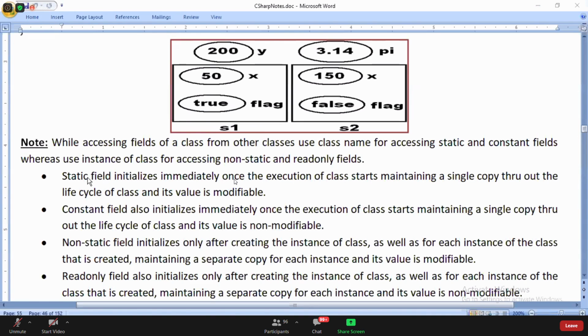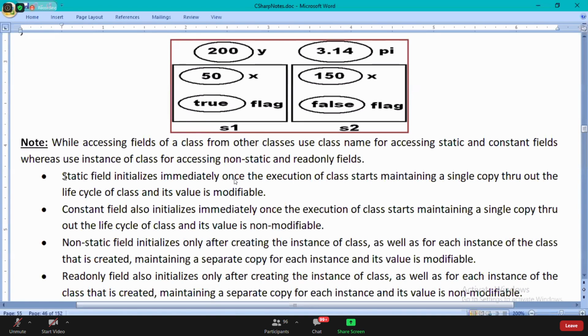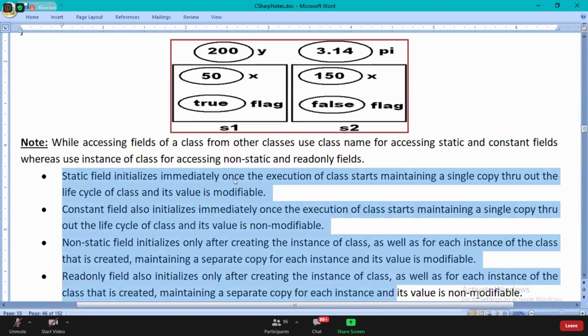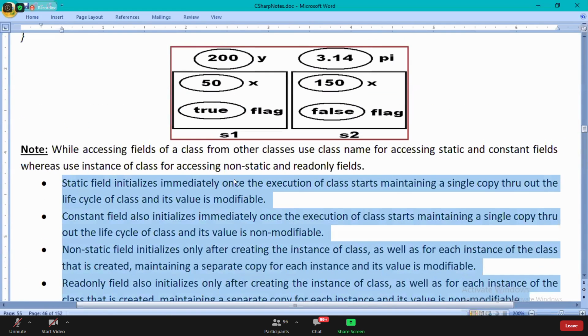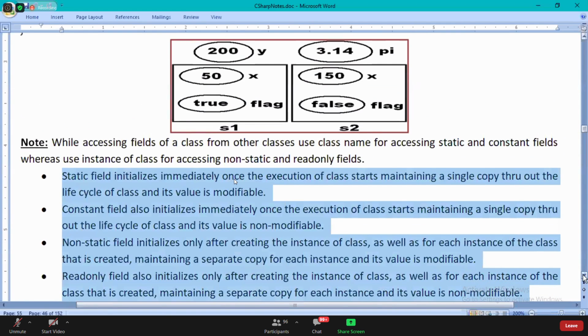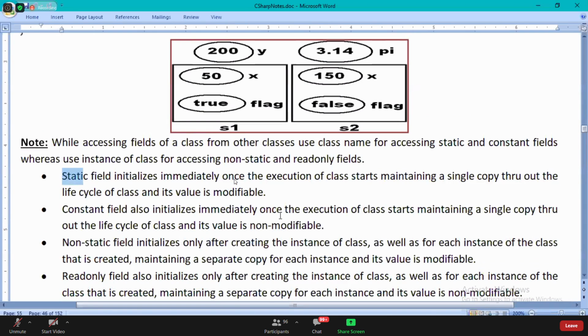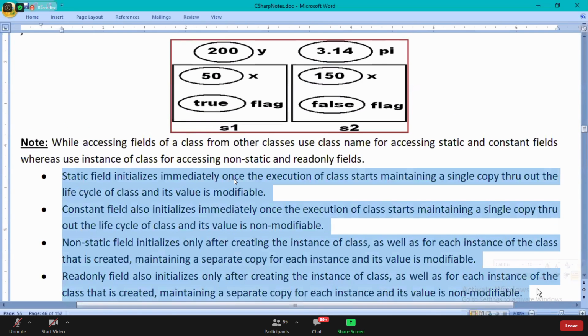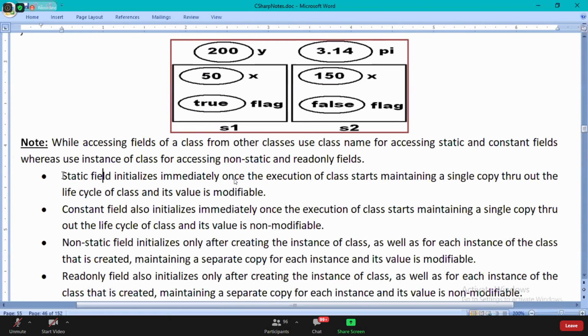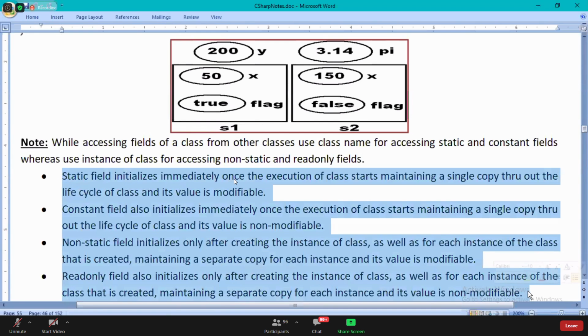See, now there are four different kinds of fields in a class. When there are four different kinds of fields in a class, the question that arises here is, what type of fields do you declare?